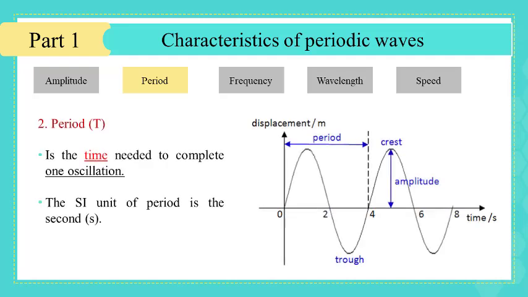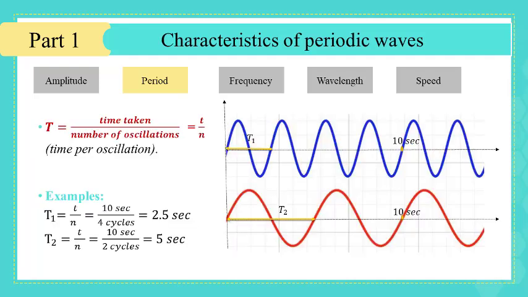Second, the period. The period is the time needed to complete one oscillation. The SI unit of period is the seconds. How to calculate the period? It is equal to the total time taken by all the oscillations divided by the number of these oscillations, which is defined by T divided by N.